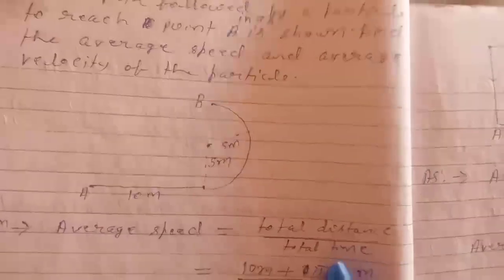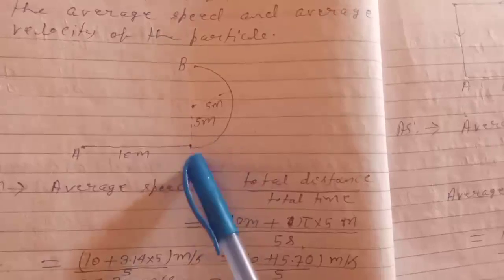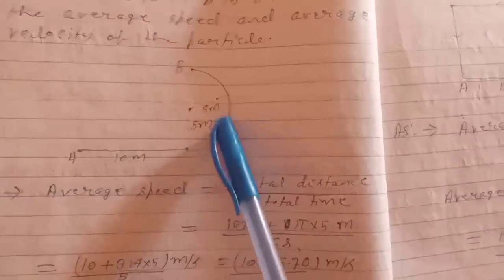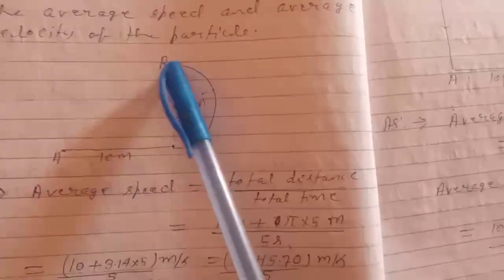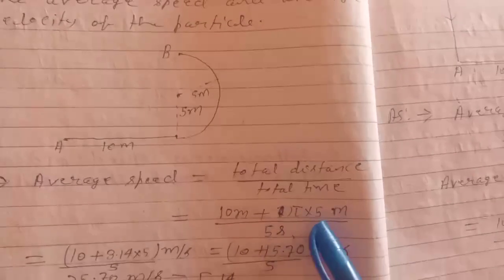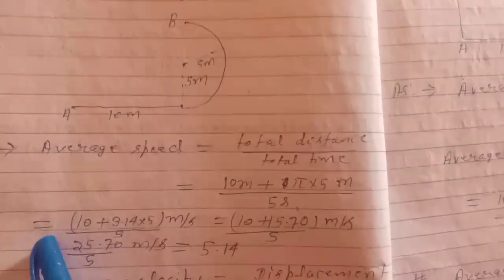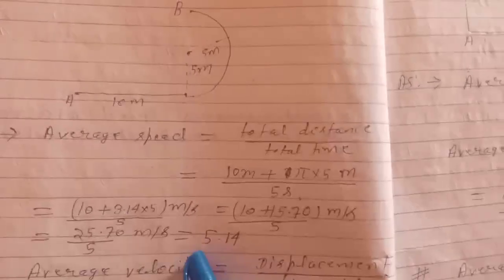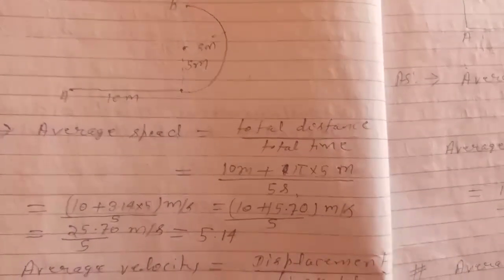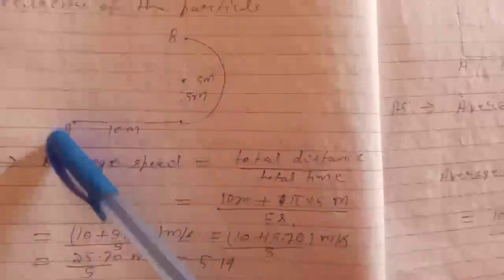So average speed is total distance by total time. This will be 10 meter, and this will be, because the circumference of a circle is 2 pi r, so half circle is pi r. So (10 meter plus pi into 5 meter) by 5 seconds. Solving, we will get 5.14 meter per second. Answer.